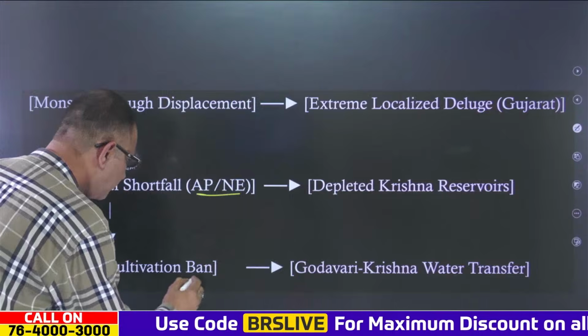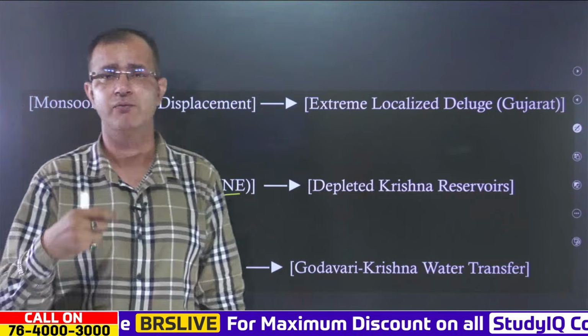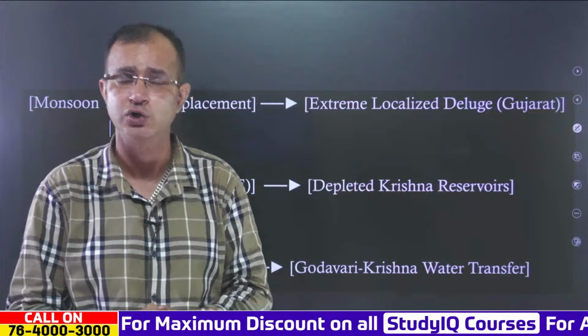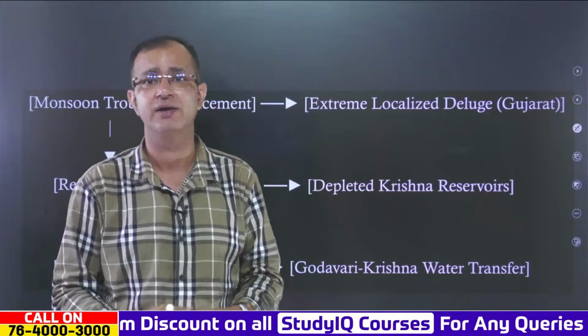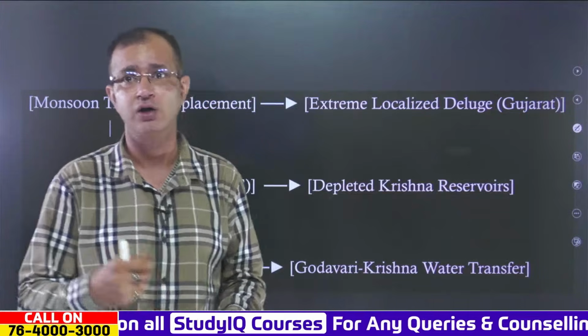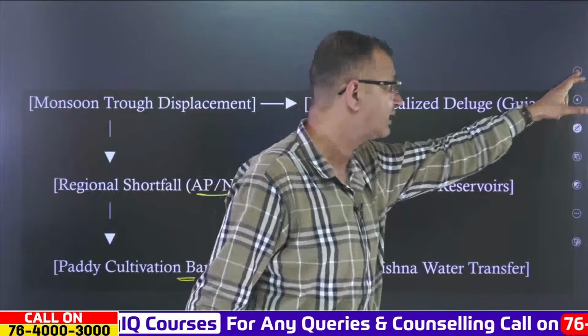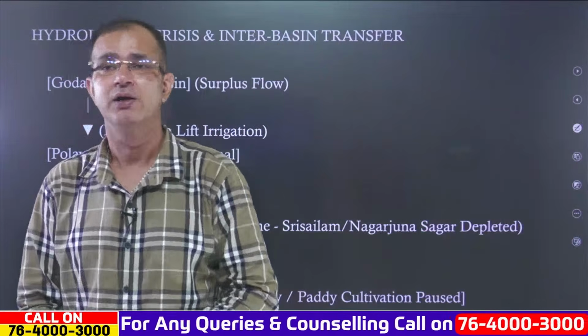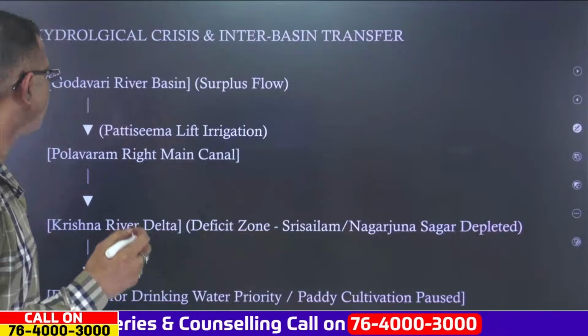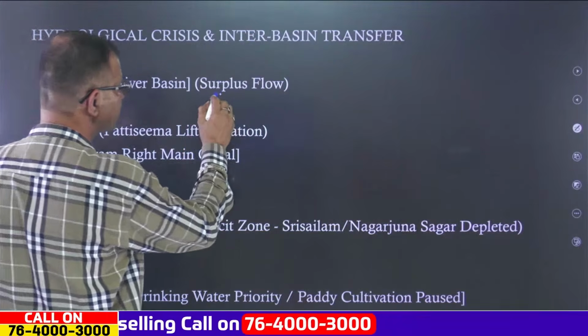And the farmers have been asked not to cultivate paddy, and this again relates to the water transfer between the Godavari and Krishna river basins. Now, you can see over here that the Godavari river basin is where we have the surplus flow.